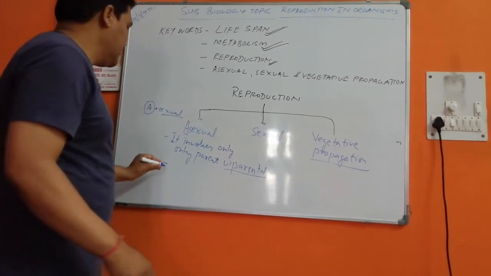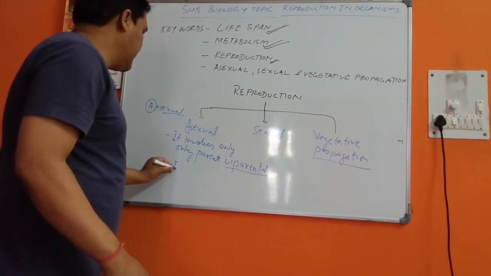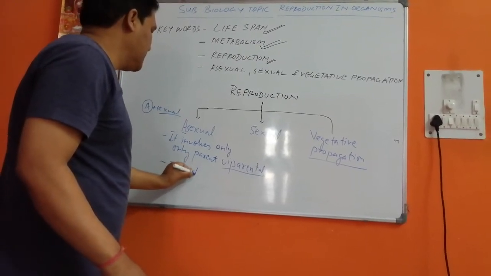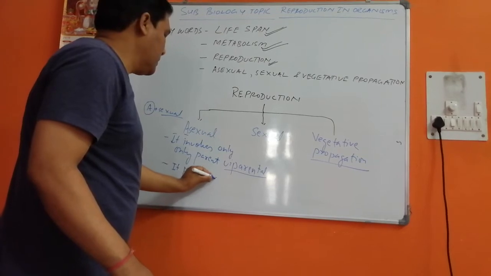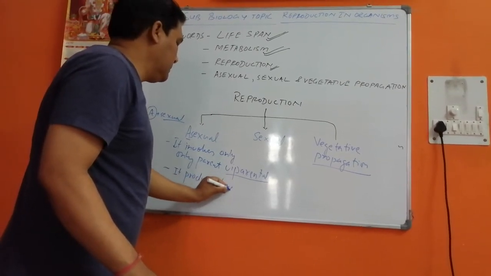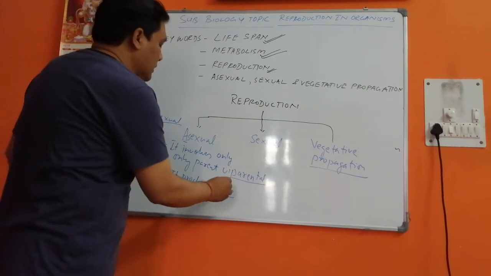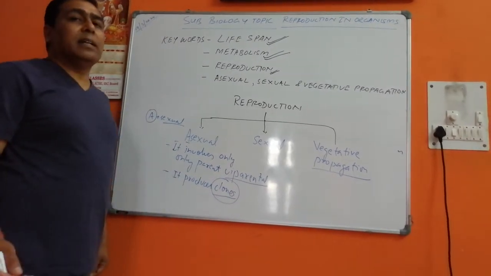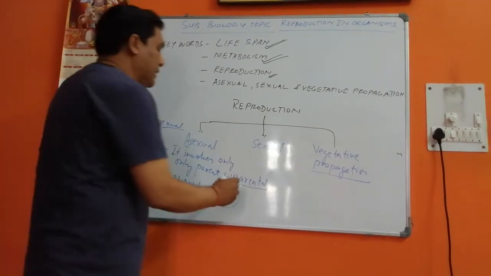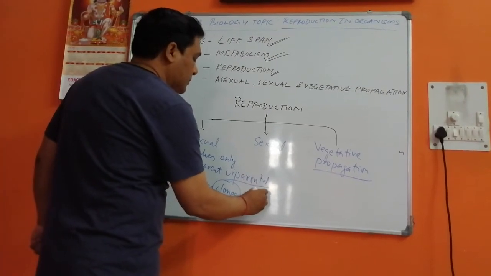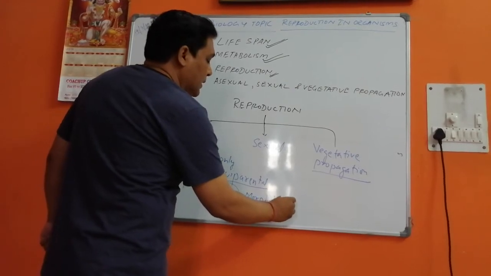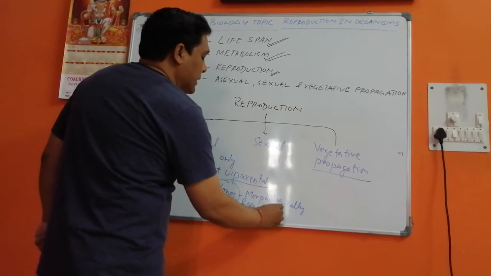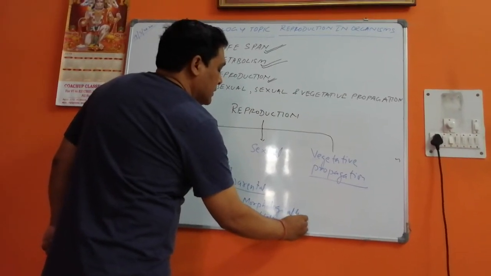Second, it produces clones. Now children, another word has come here, clones. What is a clone? A clone is a genetically and morphologically similar individual. It is morphologically and genetically similar individuals.